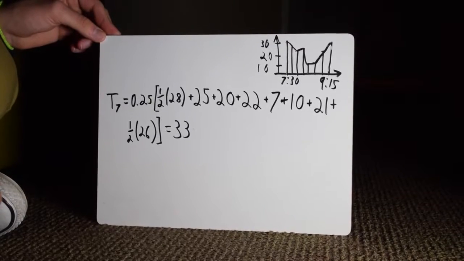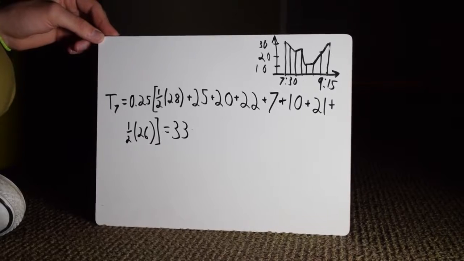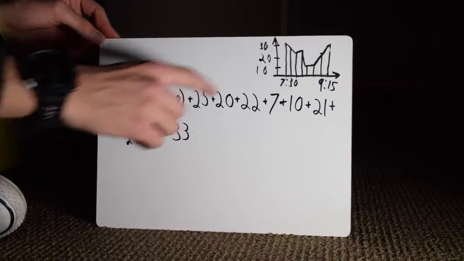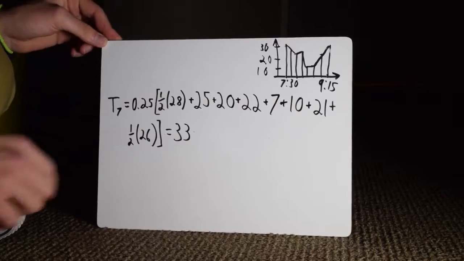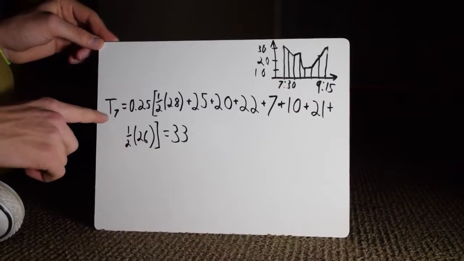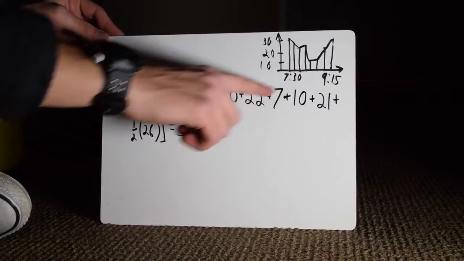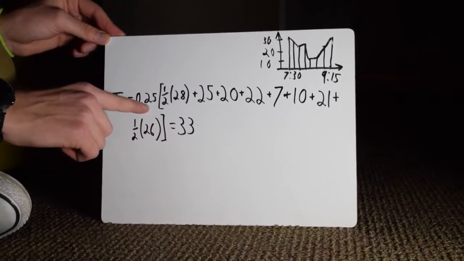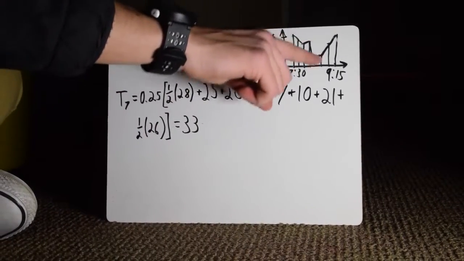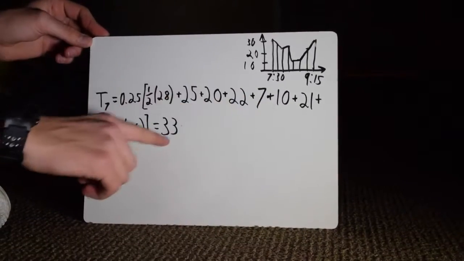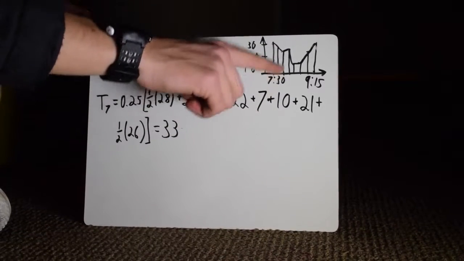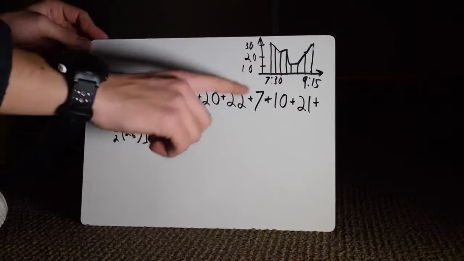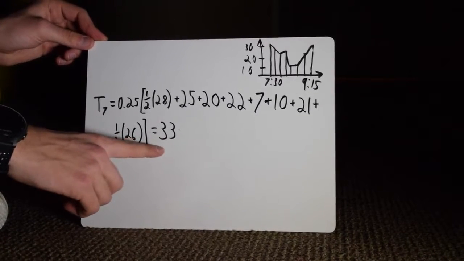The only way I can move on is if I show you the trapezoid rule and counting squares. In this trapezoid rule problem, we're going to take the definite integral of f of x from x equals a, 7:30, to x equals b, 9:15. We use T7 because there are 7 trapezoids in this problem. And for the first number, we put 0.25 because each increment is a quarter of an hour. We use these 8 numbers to represent each baseline of all of the trapezoids and add them all together. For the result, we get 33.